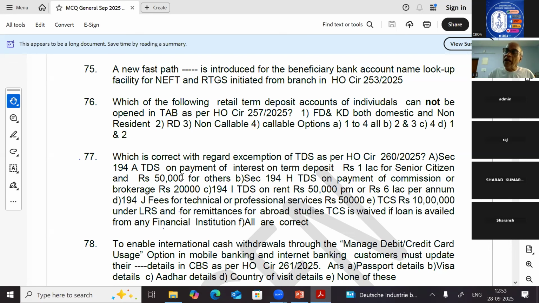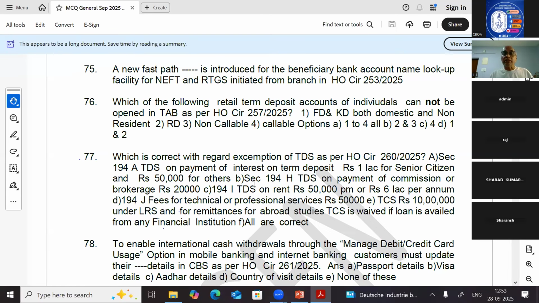Exemption: up to 1 lakh interest for a senior citizen, and for others up to 50,000 in a financial year. That is told in section 194A of the income tax rule. Then point number A is correct.